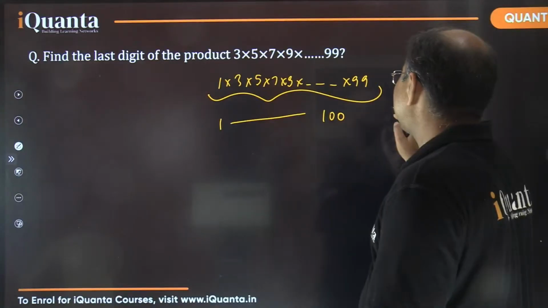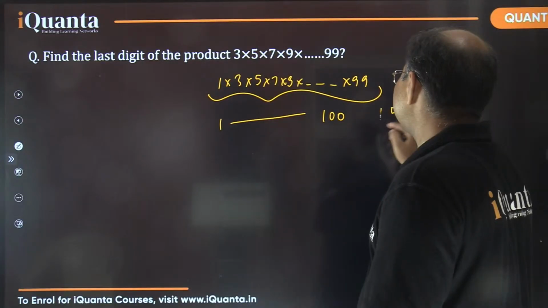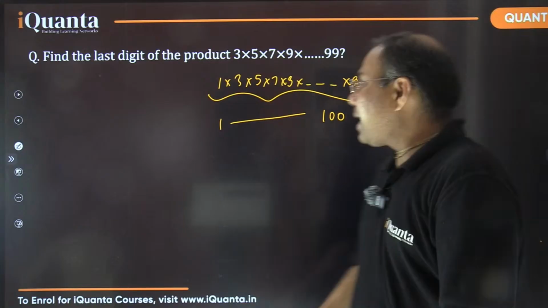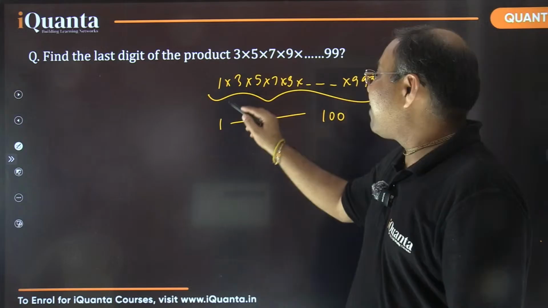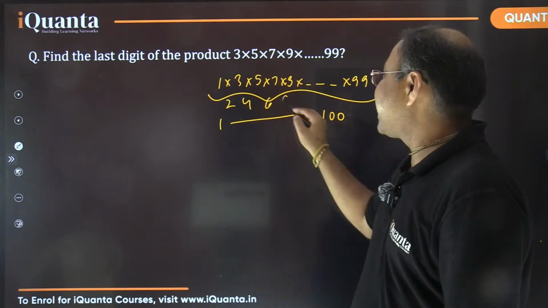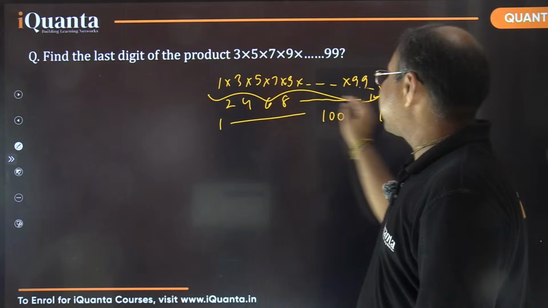Of course, 100 numbers. There are 100 numbers, isn't it? And उसमें से ये कौन से numbers हैं? They are only the odd numbers. इनके अलावा और कौन से बचे हैं? We are left with 2, 4, 6, 8 and so on up to 100. So basically जितने even हैं उतने ही तो odd है ना? It has to be 50-50 each.